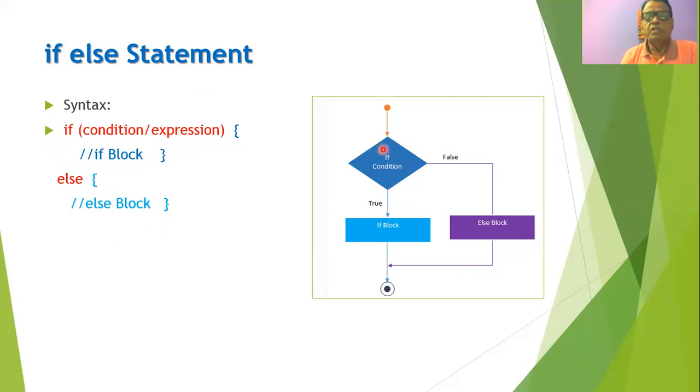So initially we will check for the condition. If the condition is true, then the if block of statements will be executed and the control will be transferred to the next statement. If the condition is false, then the else block of statements will be executed and the control will be transferred to the next statement.